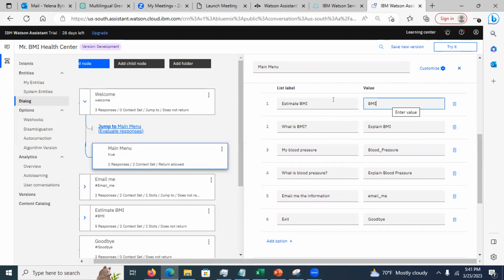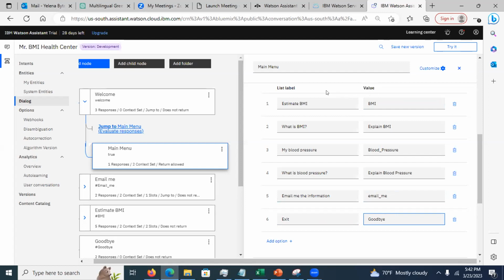So when I select estimate BMI, it's equivalent to typing BMI into the prompt, okay? When I select email me the information, it's equivalent to typing email me in the prompt. And when I select exit, it's equivalent to typing goodbye. It's going to call the goodbye intent, right?